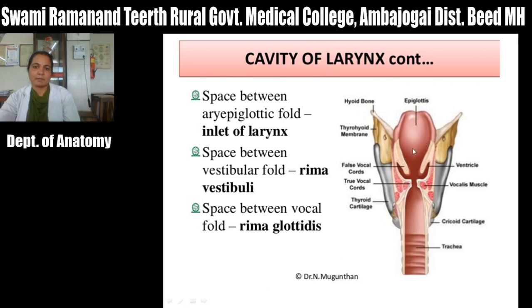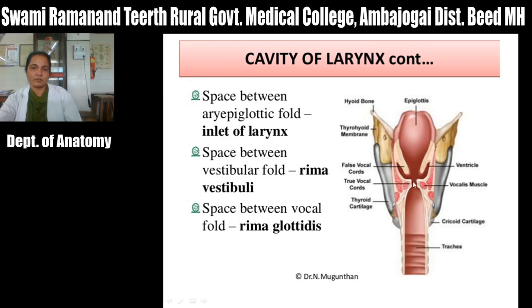Then this upper part is lined by a membrane called the quadrate membrane, and the lower edge of this quadrate membrane is called the vestibular fold, and this is called the vestibule of the larynx. The space between these two vestibular folds is called the rima vestibuli. Then there is an absence of the vocal membrane as well as the quadrate membrane, and this is called the sinus of larynx, also called the sinus of Morgagni or ventricle of larynx.